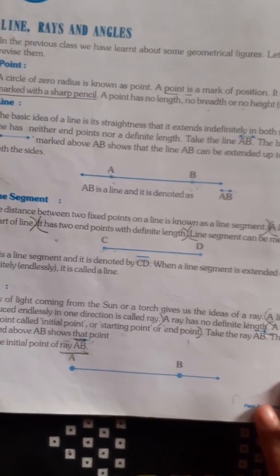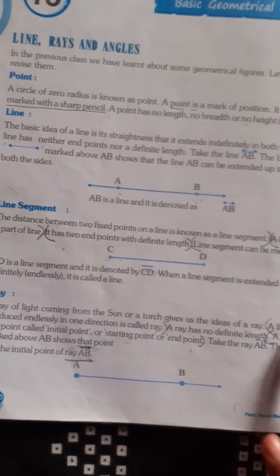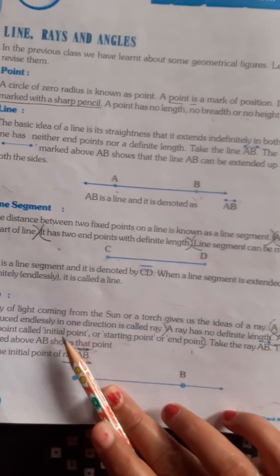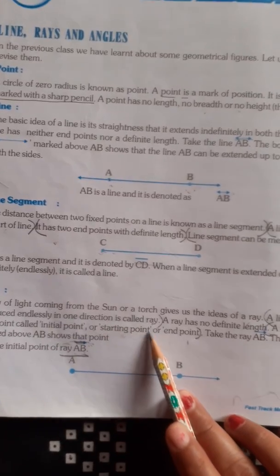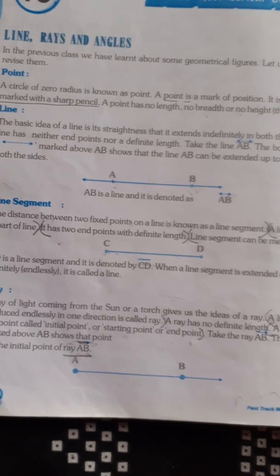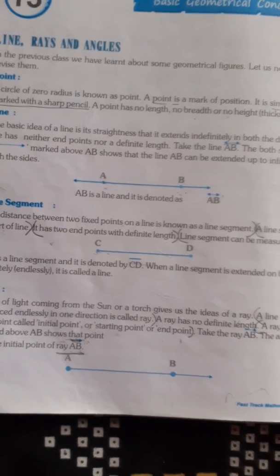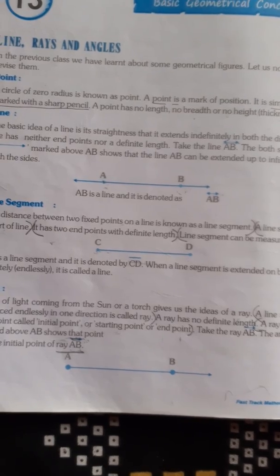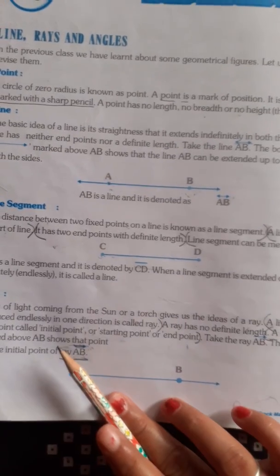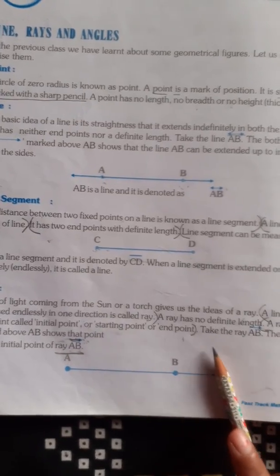Now let us see what is a ray. A ray has only one point. A line segment produced endlessly in one direction is called a ray. A line segment which we are producing in only one direction, and it does not end, that is called a ray. A ray has no definite length. A ray has one end point called the initial point or starting point or an end point.